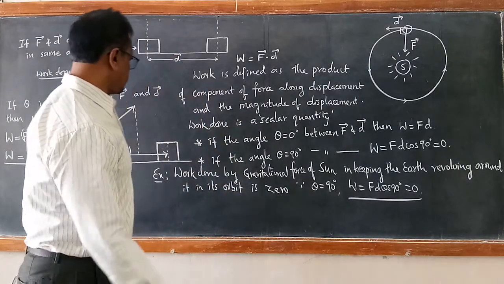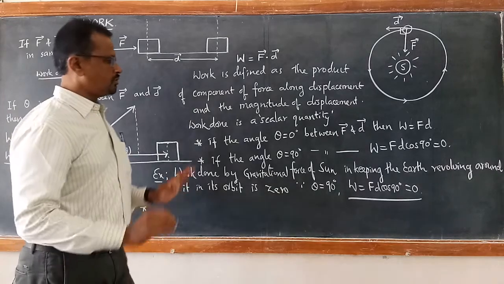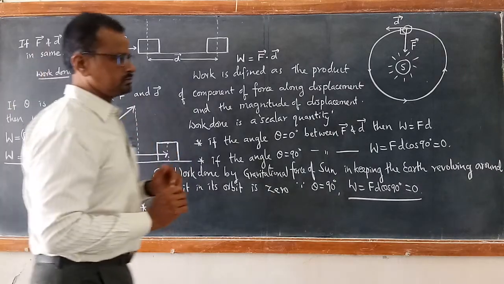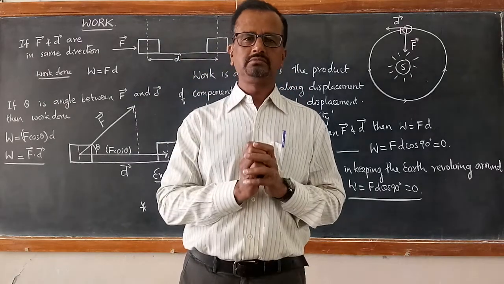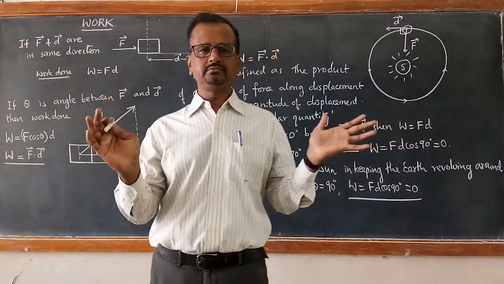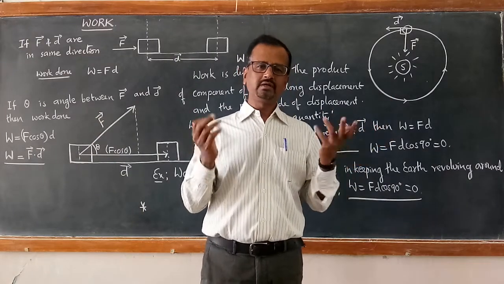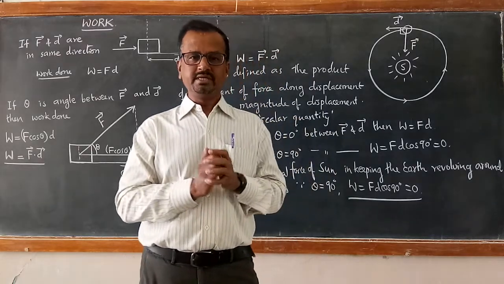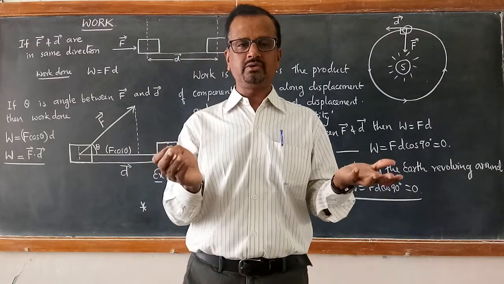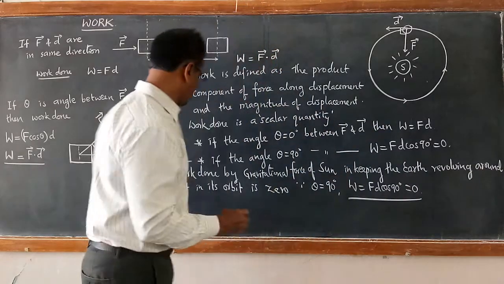Now next, one more important point. If you go on applying force on the wall, from morning till night, the wall doesn't move at all. The wall is so strong, it doesn't move at all. So work done by the person is zero. It means if the displacement of the body is zero, even though you are applying force, work done is zero.